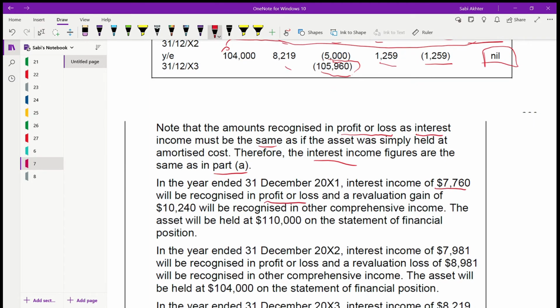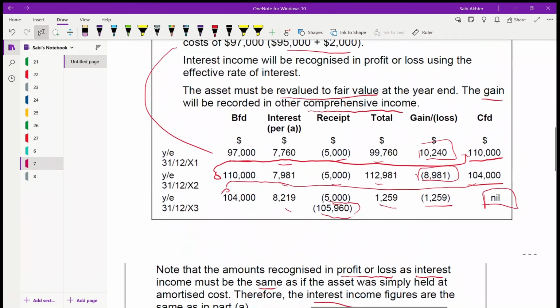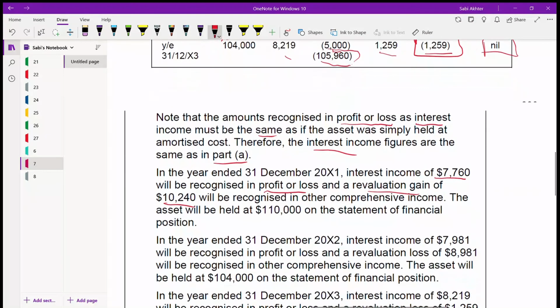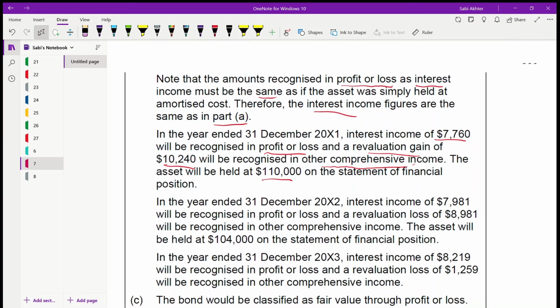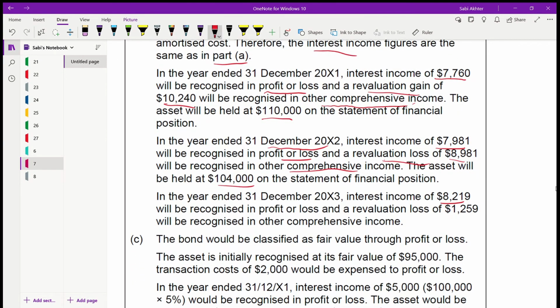But the revaluation gain, this 10 to 40, all this will be recognized in OCI, in other comprehensive income, and the asset will be held at the closing balance on the statement of the financial position. Same for 31st December 2002. Interest income goes to P&L, revaluation loss goes to other comprehensive income, and this will be held in the statement of the financial position. 31st December 2003, interest income in the profit and loss, revaluation loss in other comprehensive income.